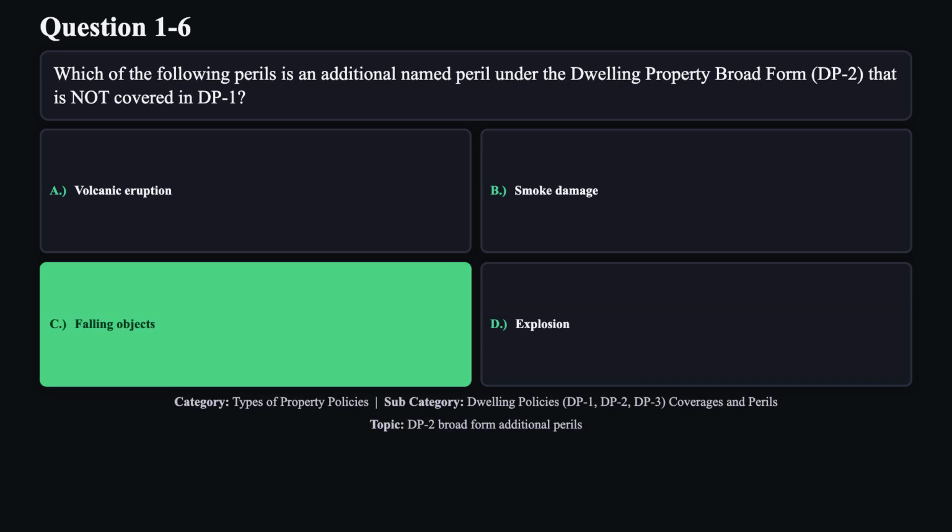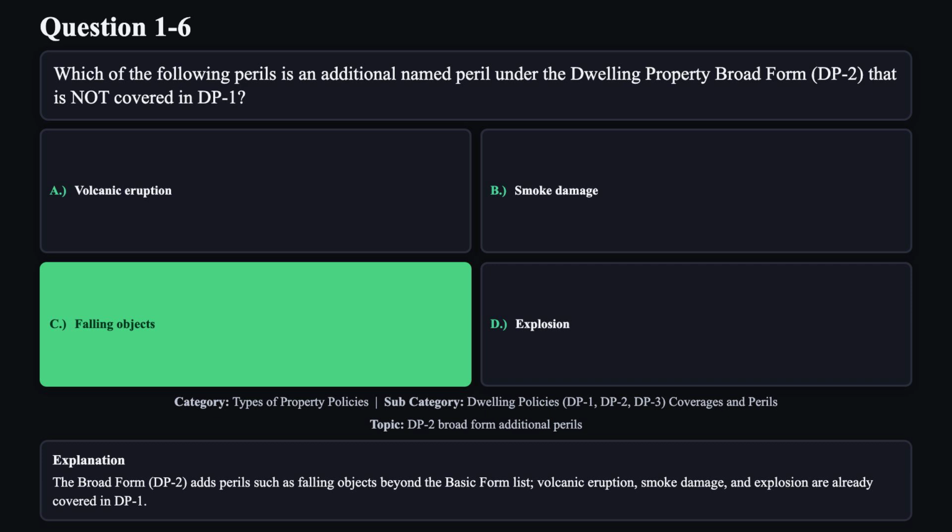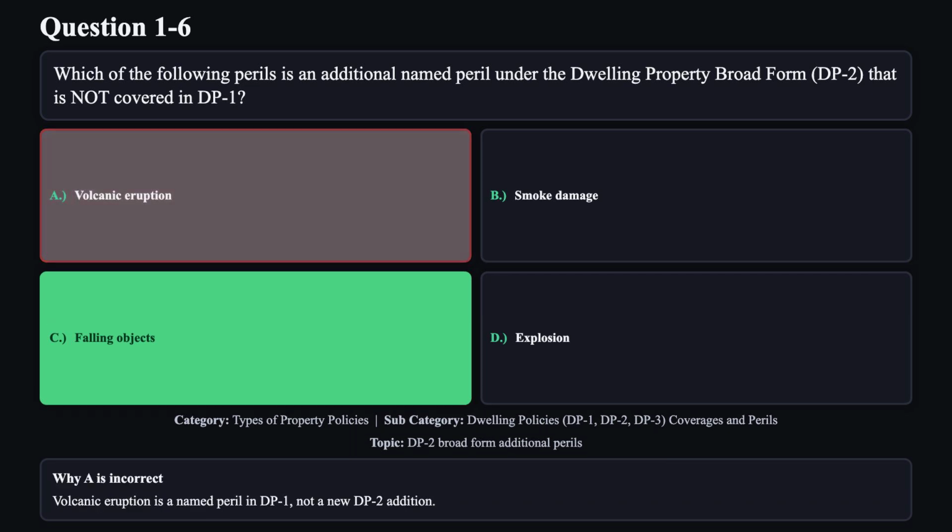The correct answer is C. The broad form DP2 adds perils such as falling objects beyond the basic form list. Volcanic eruption, smoke damage, and explosion are already covered in DP1. Reason A is not correct. Volcanic eruption is a named peril in DP1, not a new DP2 addition.